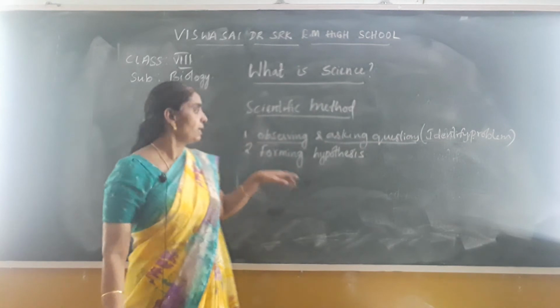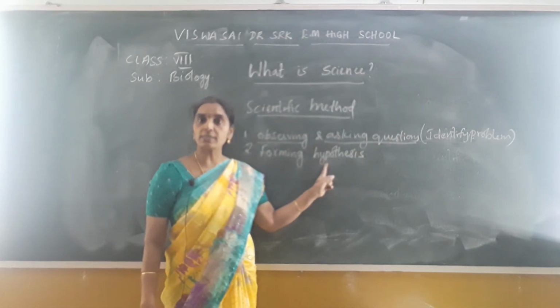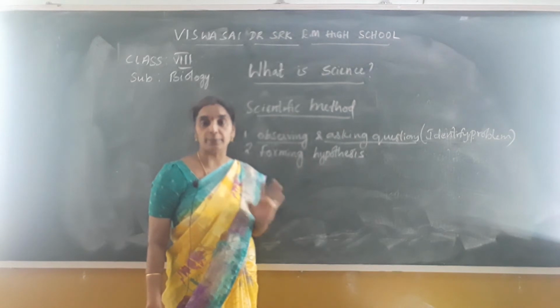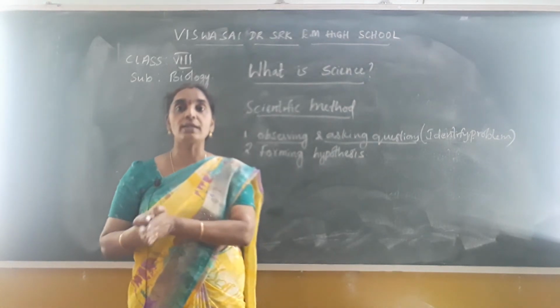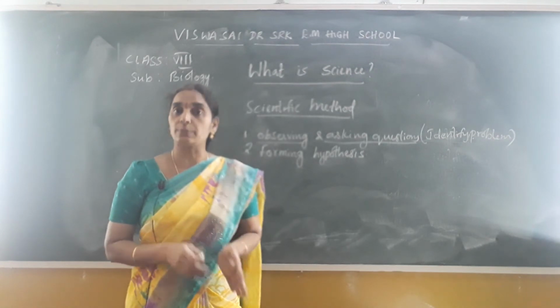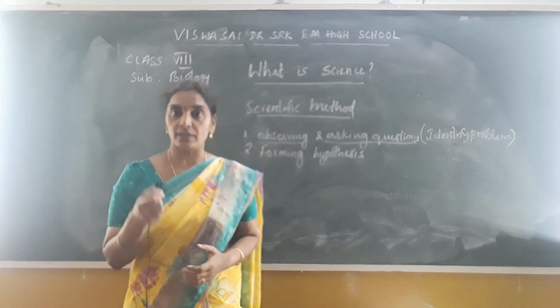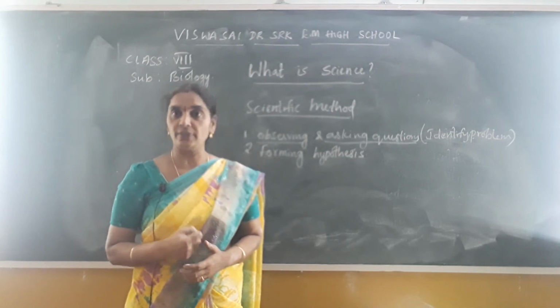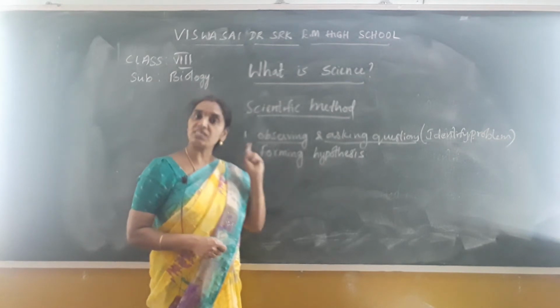Is it clear, children? Then you formulate the hypothesis. What is a hypothesis? A possible answer that can be tested. The scientists always follow certain steps, doing experimentation and proving the fact, that is, what is the truth. They find the truths of nature, as I told you, isn't it? So in that they form the hypothesis first.